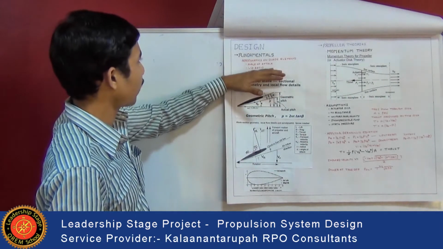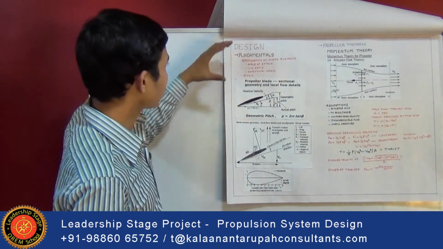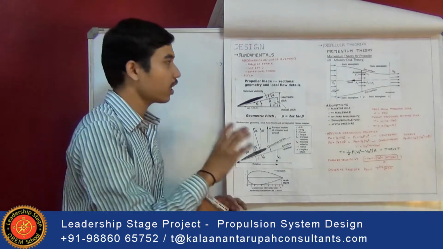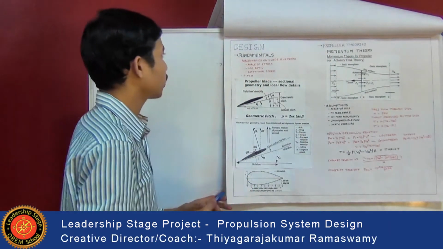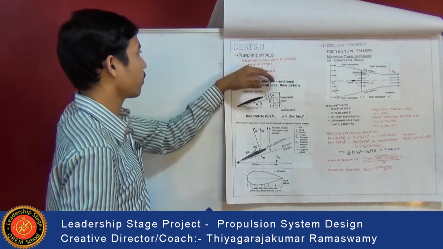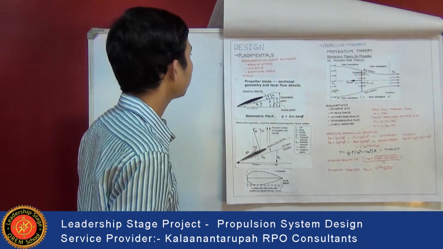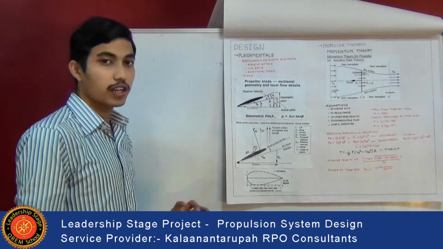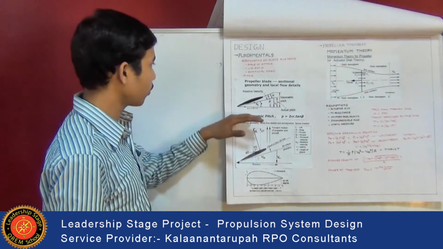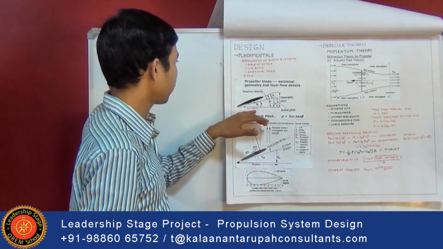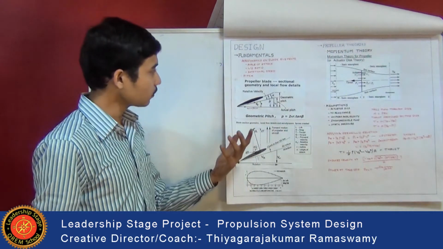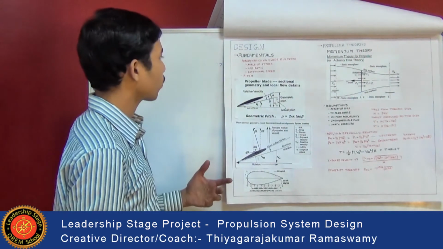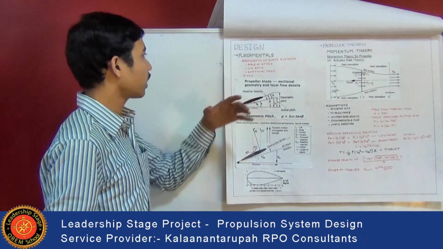First of all, the angle of attack. The blade should be positioned at a proper angle of attack, and it should be optimized to a proper L/D ratio, that is the lift to drag ratio. It should be optimized to the maximum value. Then the rotational speed of the blades, which is given by omega, that is nothing but 2 pi n r. Different blades have different rotational speed, but as they have the same forward velocity, it will be considered as equal.